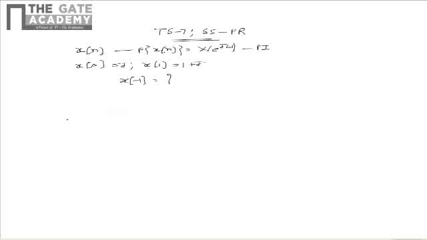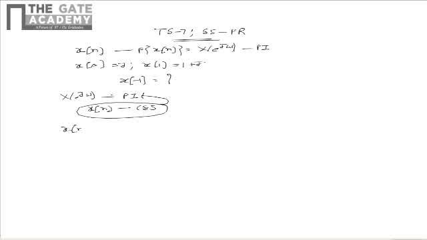From the given data we see that as X of e power j omega is purely imaginary, it implies that x of n is conjugate skew symmetric. This is based on the properties of frequency representation of signals. That is, if a signal x of n is conjugate skew symmetric, its frequency representation is purely imaginary.